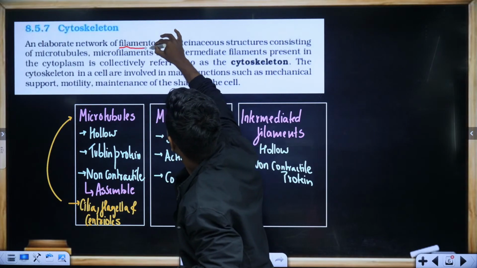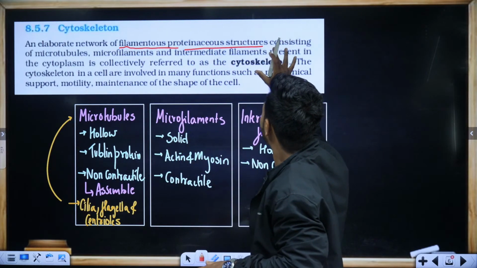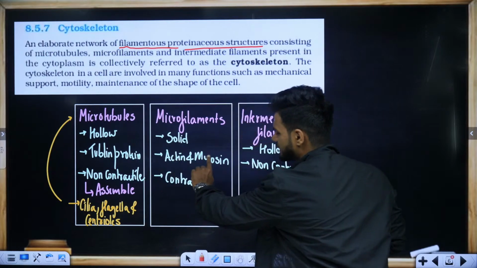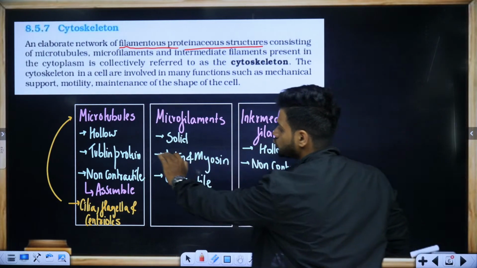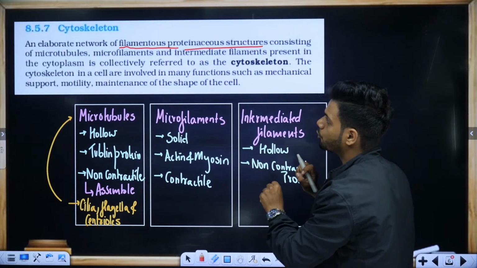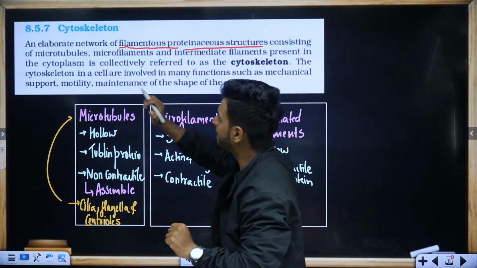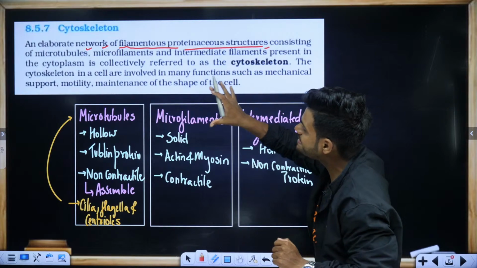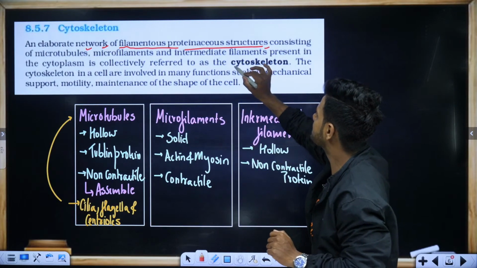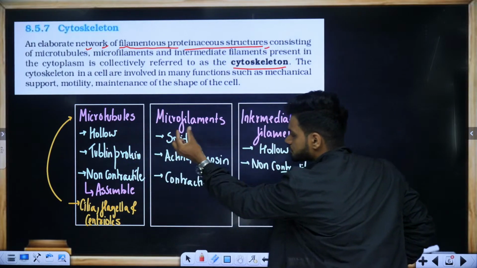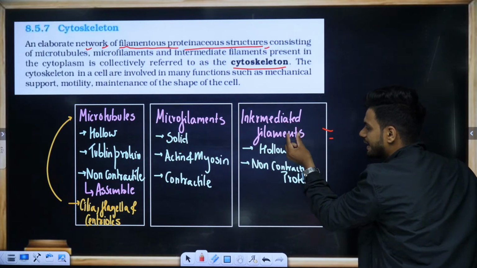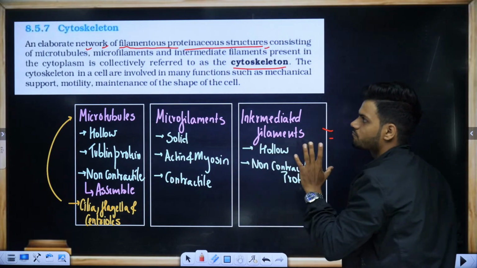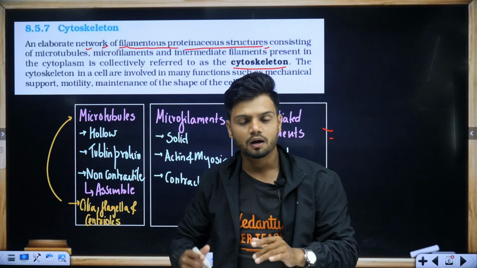Now, an elaborate network of filamentous proteins. See, there are filamentous proteinaceous structures consisting of microtubules. So all of them are made up of what? All of them are made up of protein: actin and myosin, non-contractile protein, tubulin protein. So all of them are made up of filamentous proteins, microtubules, microfilaments and intermediate filaments, present in the cytoplasm and collectively referred to as cytoskeleton. Together all three of them are called cytoskeleton.